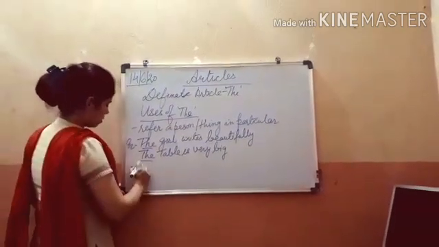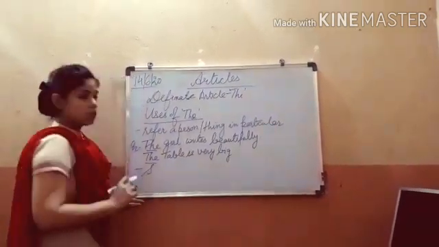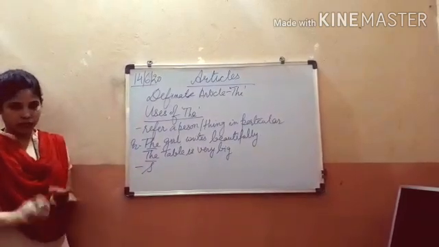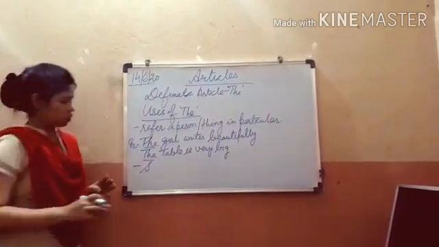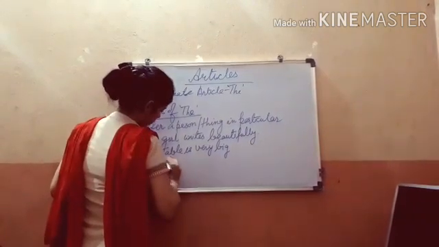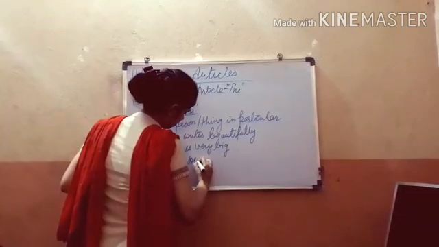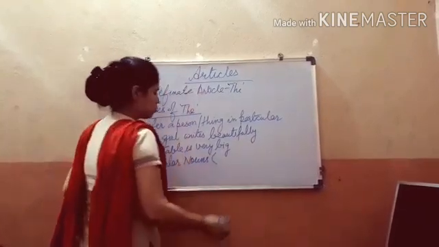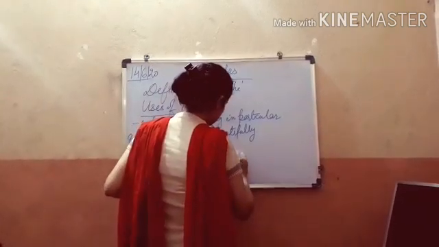Now second, it is used before a singular noun, when it indicates the whole class.